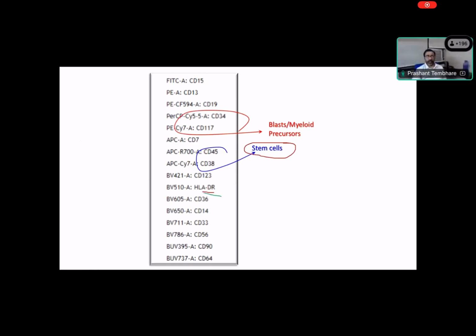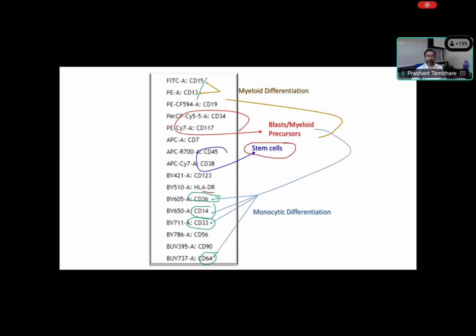Then we use CD36 for the erythroid part. We use CD64, CD33 and CD14 for monocytes. You see, out of these, CD14 and CD15 we use for myeloid differentiation, and also, as I mentioned, CD36, CD64, CD33 are for monocytic differentiation.